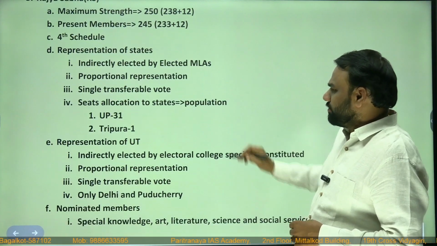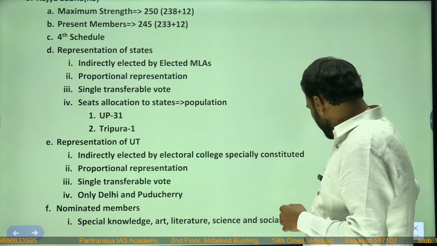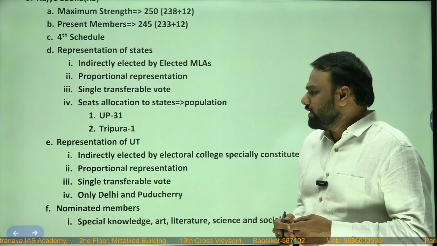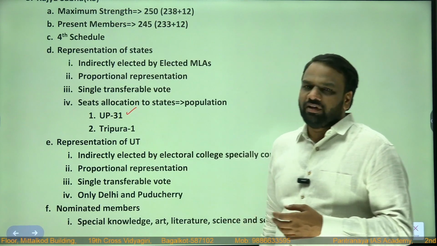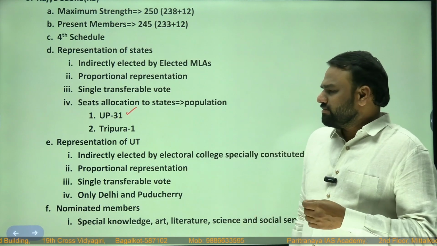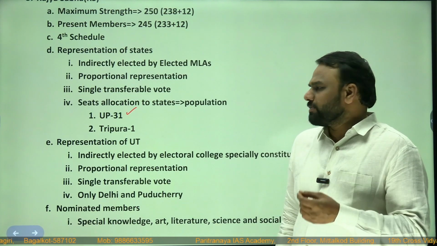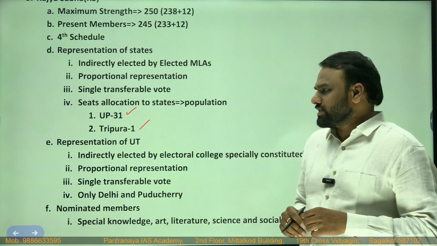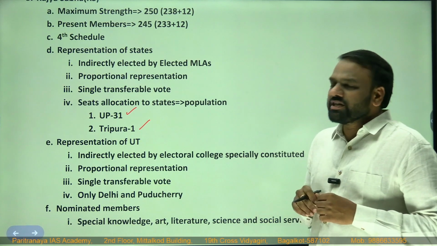Next, seats allocation to states. As we discussed, the seats allocation to states is not fixed, it varies. For example, Karnataka has 12. Which state has the highest? Uttar Pradesh has the highest, that is 31. Which state has the lowest? I have mentioned just one example, Tripura. There are other states as well which have low representation. Tripura has representation in Rajya Sabha of just one seat.